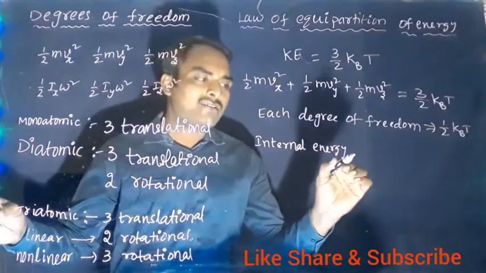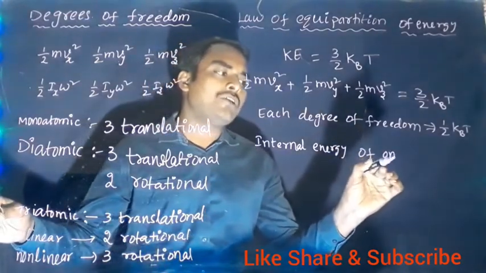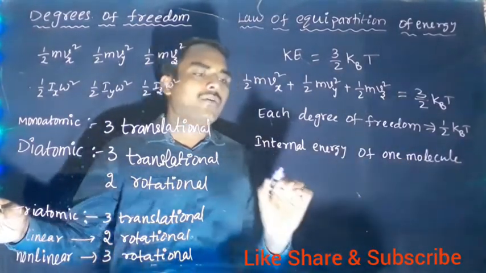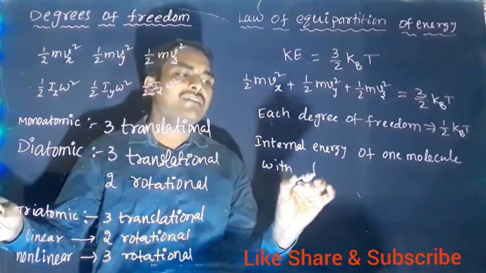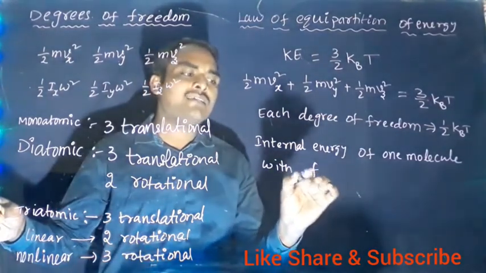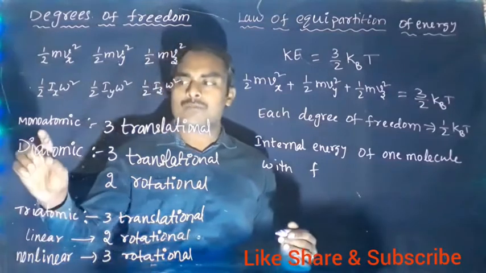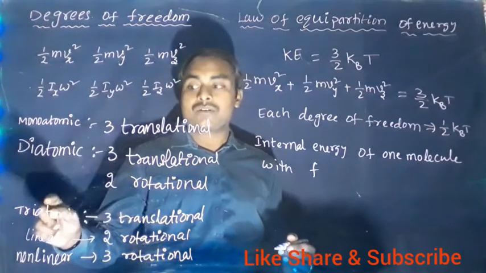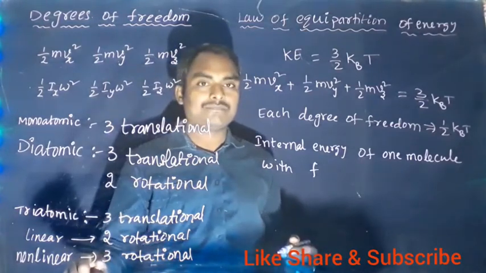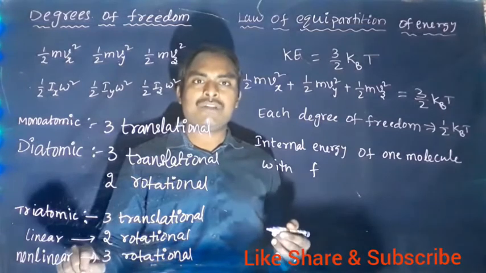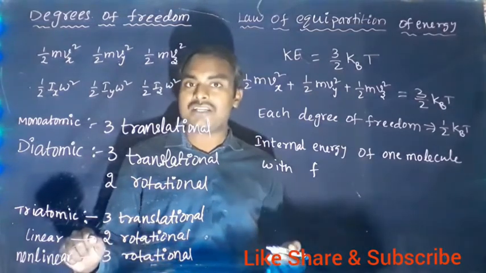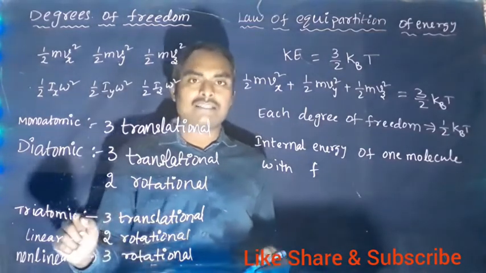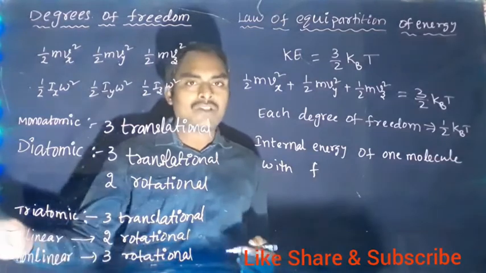Now, the internal energy of one molecule with F degrees of freedom. F is taken as the number of degrees of freedom. Here for monatomic, F value is 3. For diatomic, 3 plus 2, 5. For triatomic, 3 plus 3, 6 degrees of freedom. Triatomic means non-linear only. If they mention it is linear, then we should consider 3 plus 2, 5. In general, 3 plus 3, 6. So F value is 6 for triatomic or polyatomic.